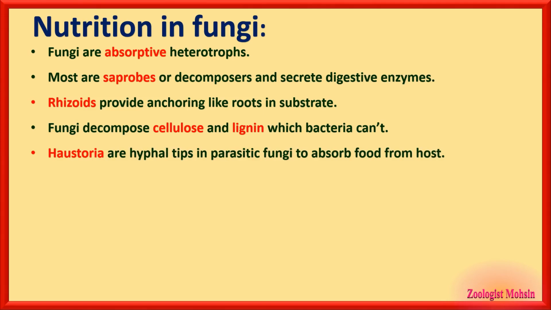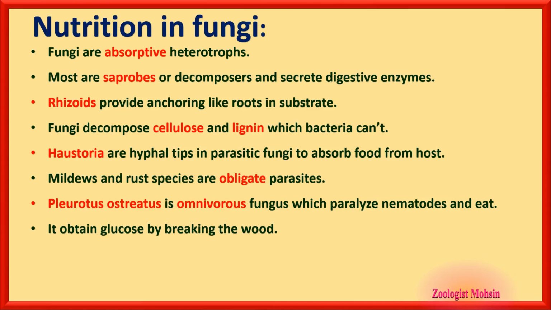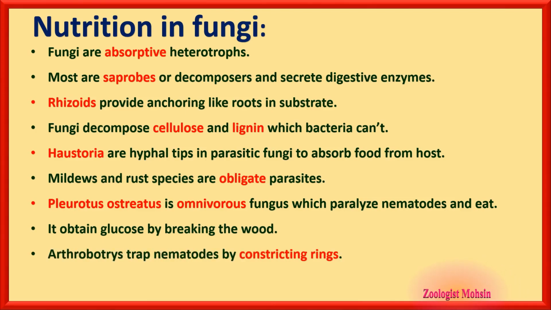Haustoria are hyphal tips in parasitic fungi to absorb food from host. Mildews and rust species are obligate parasites that they can only grow on their host and cannot grow elsewhere. Now, Pleurotus ostreatus is omnivorous fungi which paralyze nematodes and eat them. Similarly, this fungi also obtain glucose by breaking the wood. So, it can eat both plants and animals. That's why it is omnivorous. Now, Arthrobotrys trap nematodes by constructing rings, and that's important to remember.